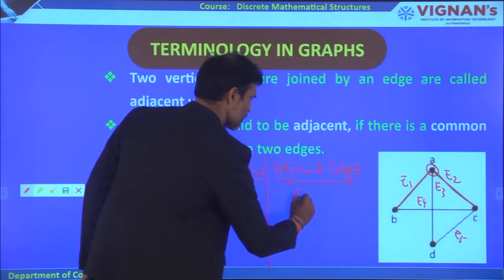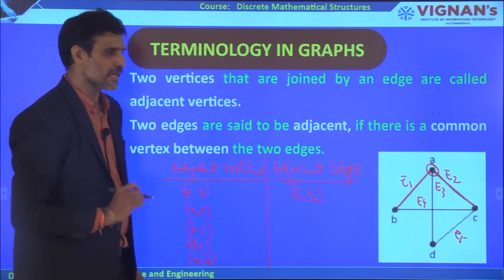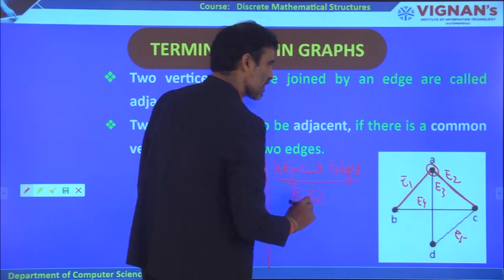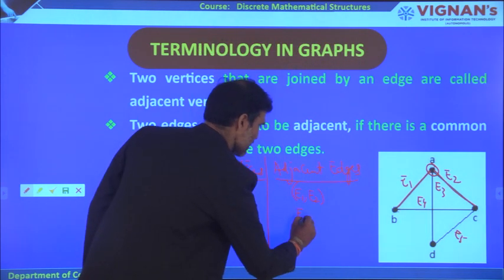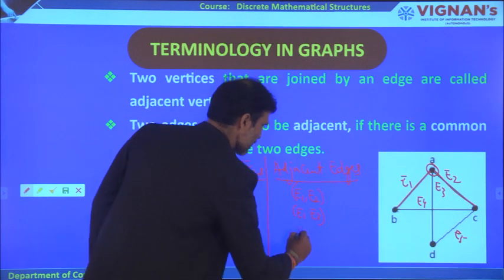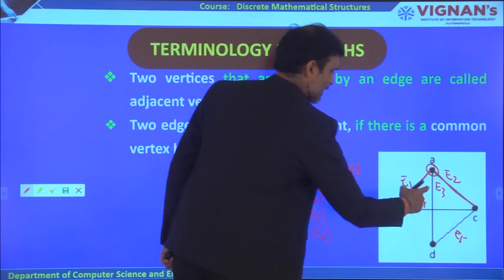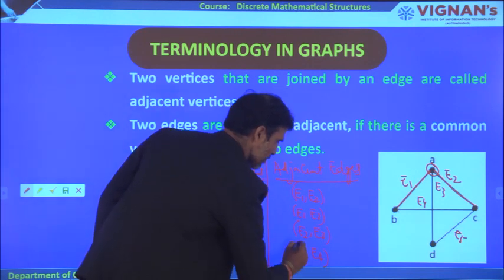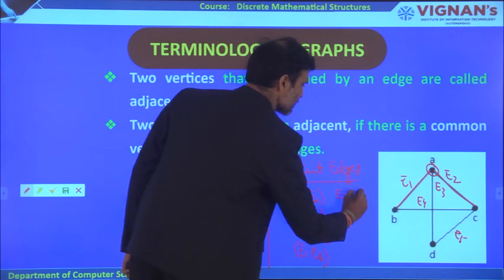Now E1 and E2 are adjacent edges. I am writing adjacent edges only here. E1 and E2 are adjacent. Similarly, E1 and E3 are also adjacent because both are sharing the same vertex. Now E2 and E3 are also adjacent. Like this we can take. And then E1 and E4 are also adjacent. Similarly, E2 and E4 are also adjacent.